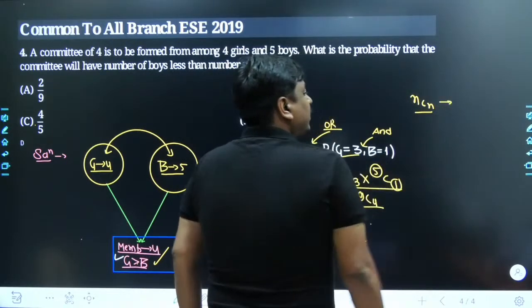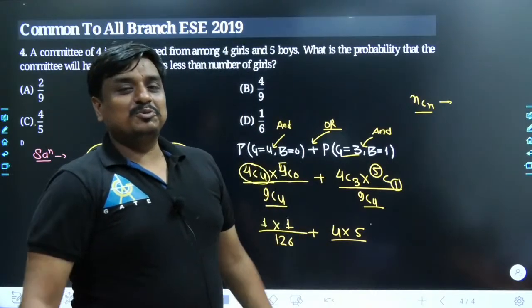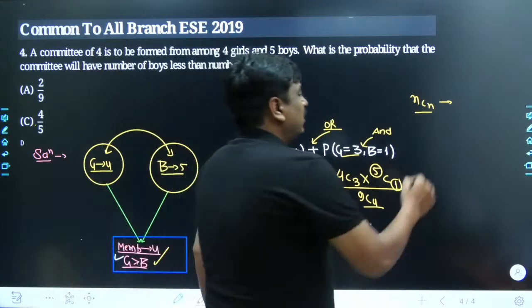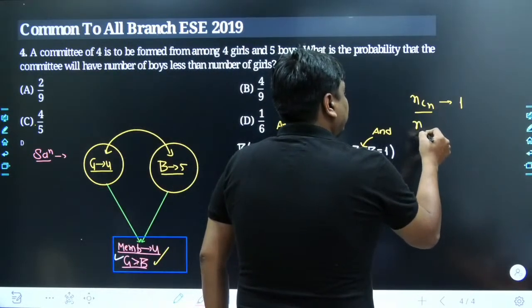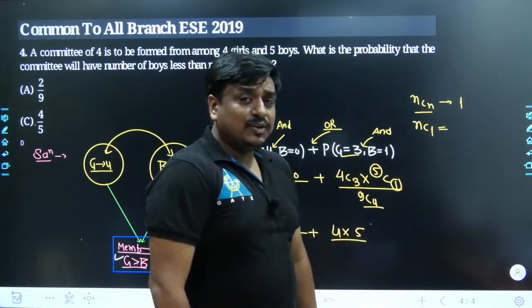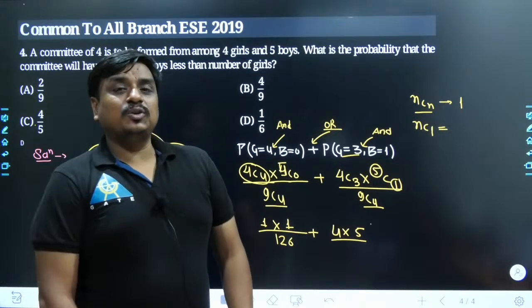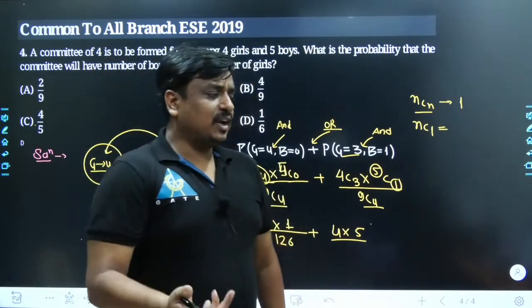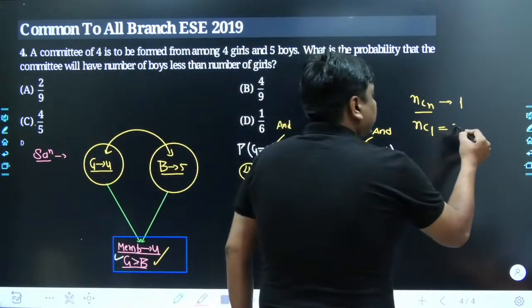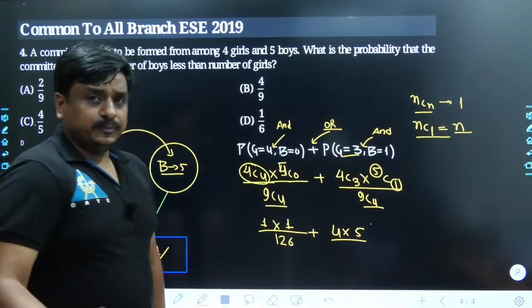Out of n data, you have collected all of the data at once. How many ways can you do it? Obviously, only one way. Even if you take the data like nC1, you had the total n number of data, and at once you are selecting only one data or one item. How many ways can you do it? You can select the first one, you can select the second one, you can select the third one. The n number of ways you could have selected this.